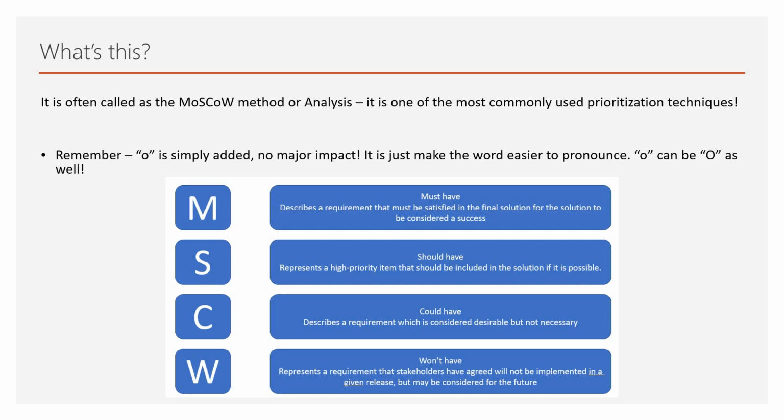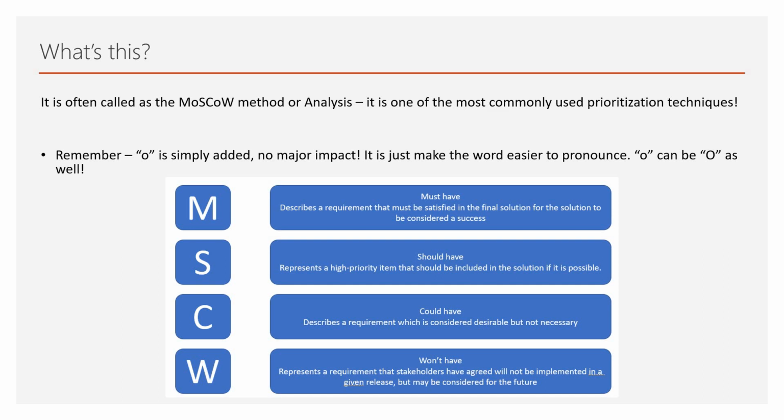Should have represents a high priority item that should be included in the solution if it is possible. The first one is a must. The second one is a should. Third is could have. It describes a requirement which is considered desirable but may not be necessary. It is not as important as a must have or as good as should have. Now W is won't have. This represents a requirement that the stakeholders have agreed will not be implemented in the current release but could be considered in the future. Currently it won't be there, but in future it would be there.